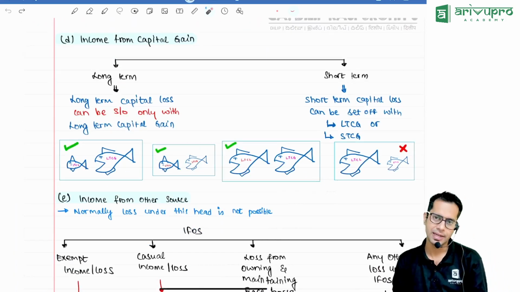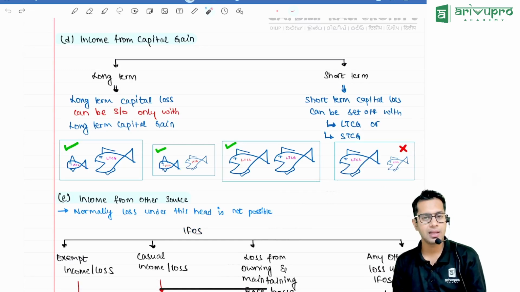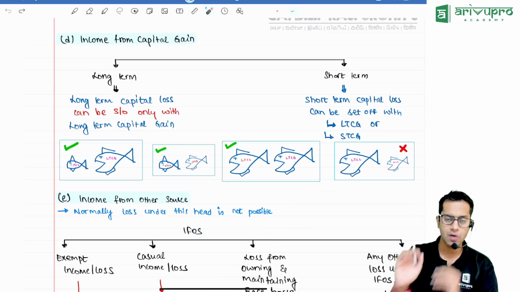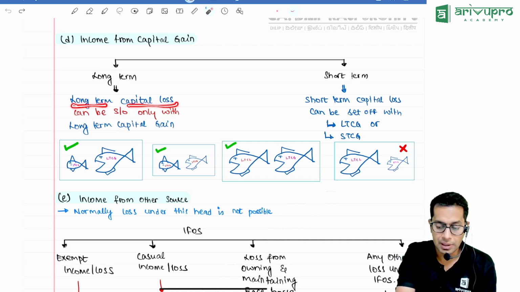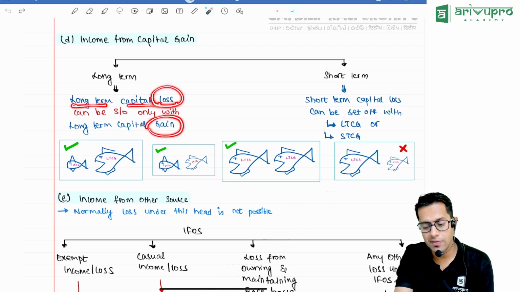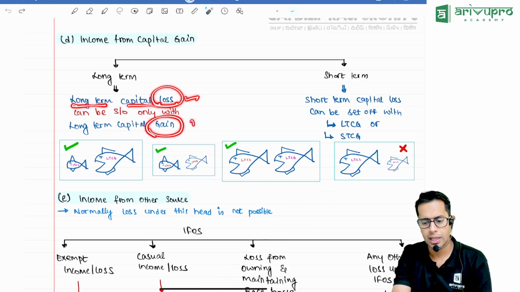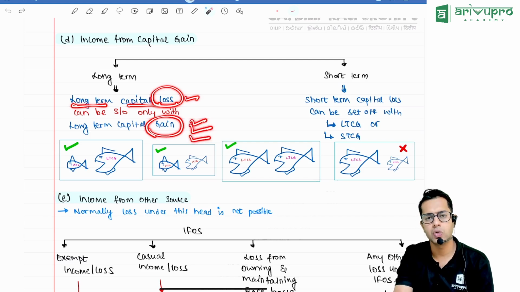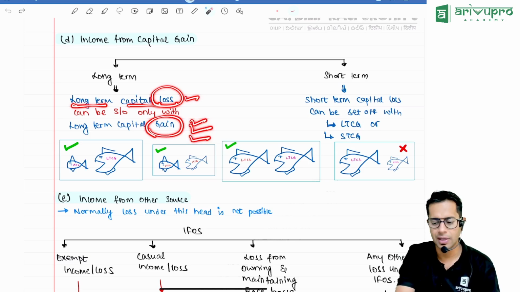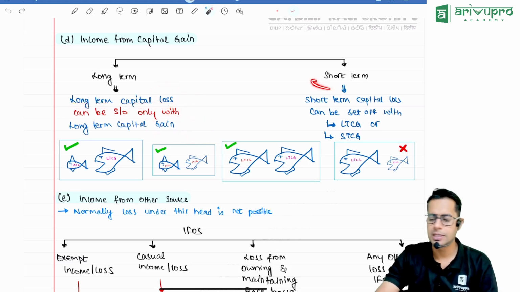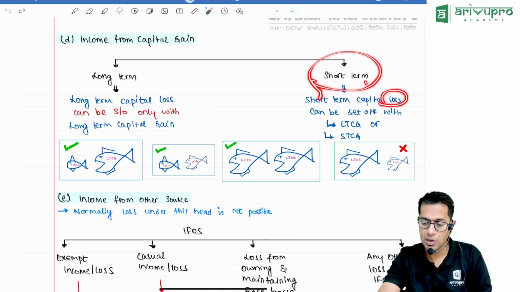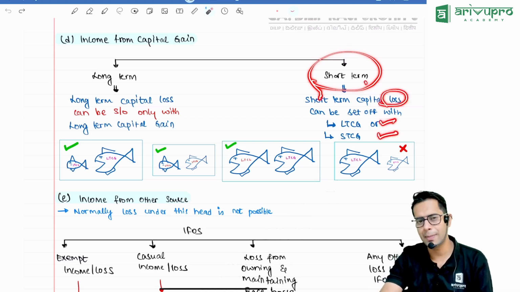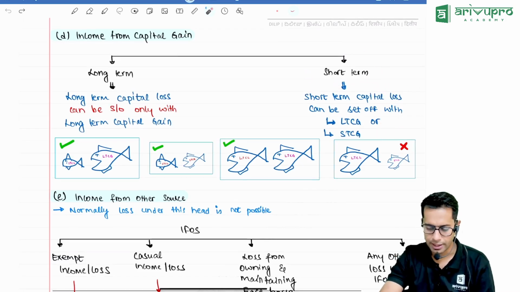Then we have capital gain. In capital gain, the set off is a little important. A long-term capital loss can be adjusted only with long-term capital gain. So if you have a long-term capital loss, you can set it off only with long-term capital gain. Similarly, a short-term capital loss can be adjusted either with long-term capital gain or short-term capital gain.